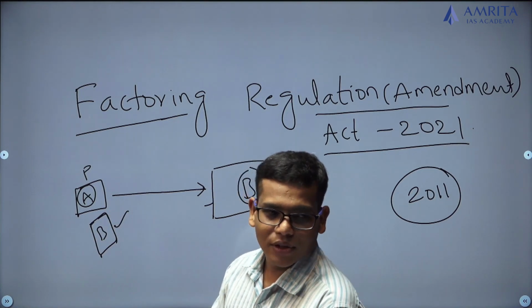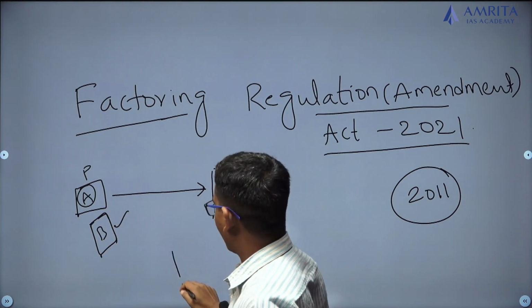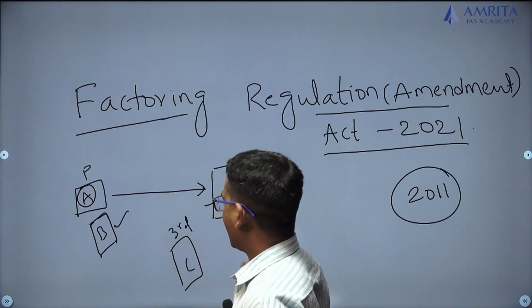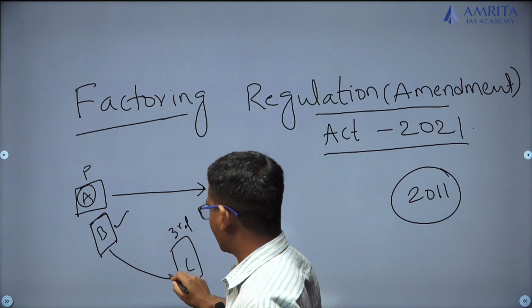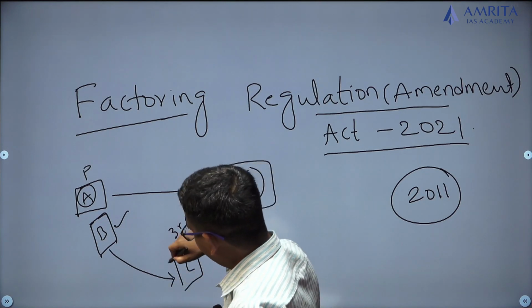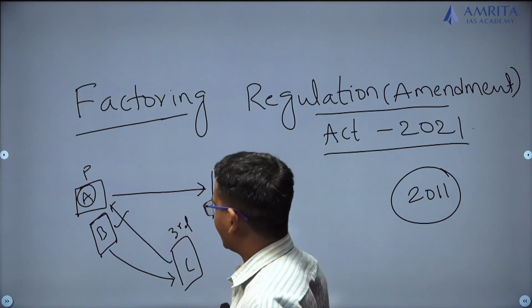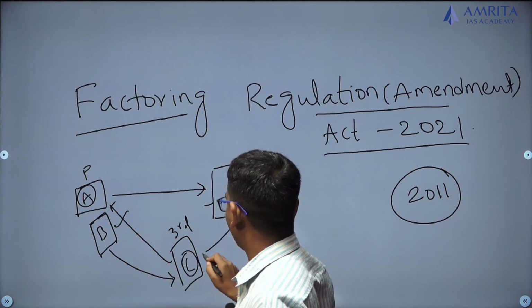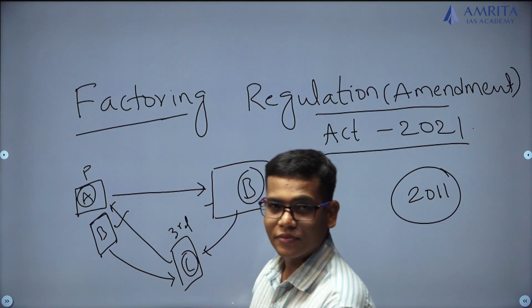Now what A will do is, he will go to a third player called C and give this invoice to C. In return, C will pay the amount to A, and with this invoice, C collects this money from B at a later date.